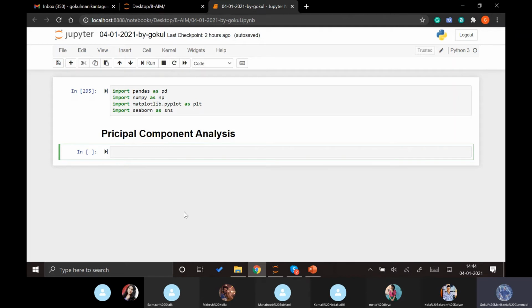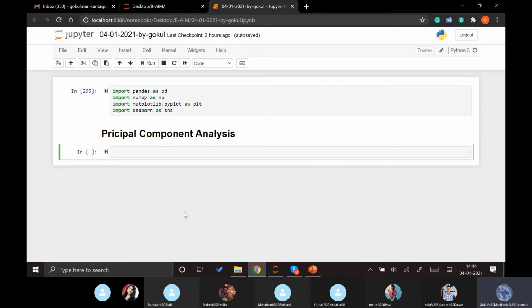But how can we perform different analysis and apply different models on those data without changing it into any reduced data? Then it would take a lot of time before we even analyze the amount of data which we are generating. The amount of new data which will be generated will be so huge, the systems may not be able to cope up with it. So that's why this concept of dimension reduction came into existence.